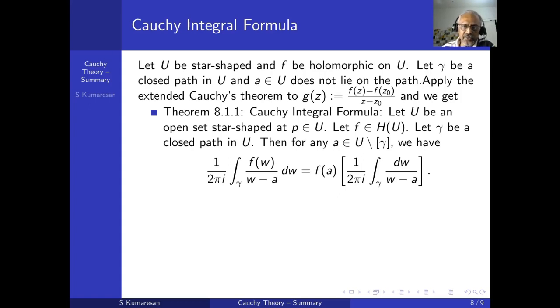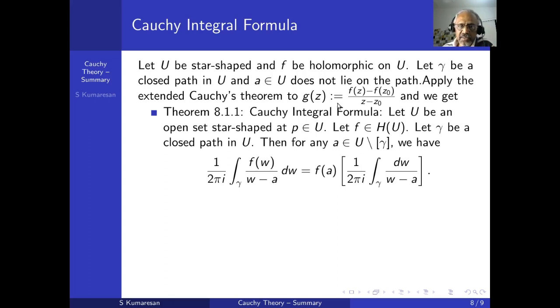I didn't want to write all those things because it's a little too cramped. This is for z not equal to z naught. At z naught it is f dash of z naught. Then g is continuous on all of U and holomorphic except at the point z naught. Therefore I can apply the extended Cauchy theorem.